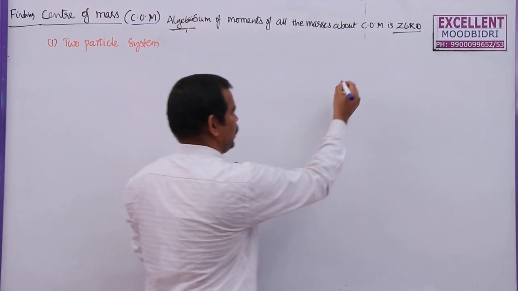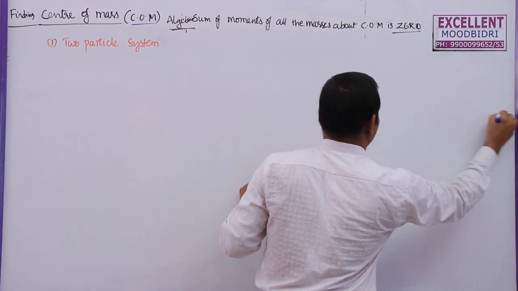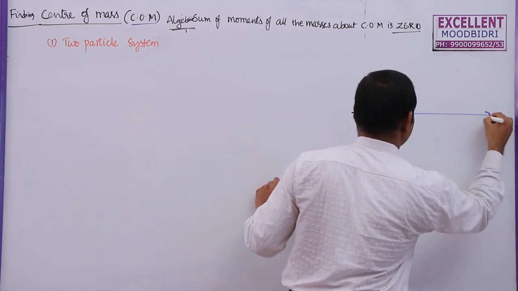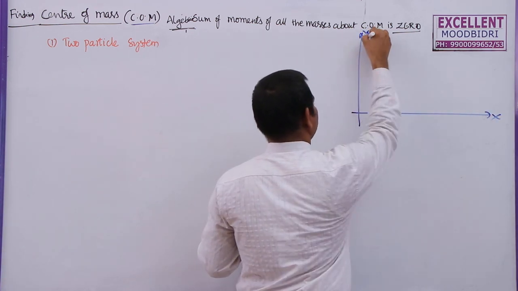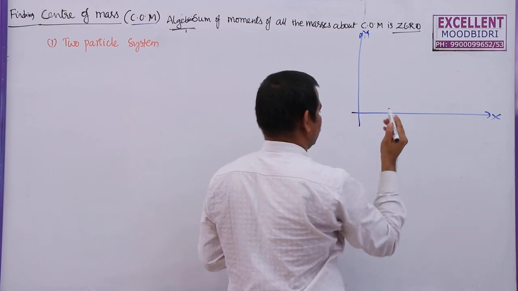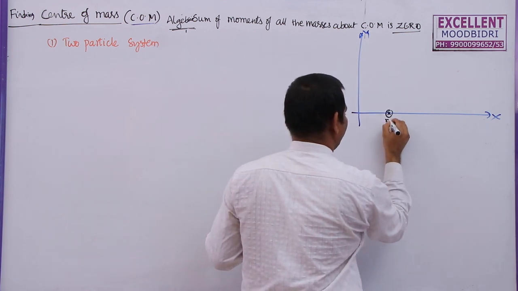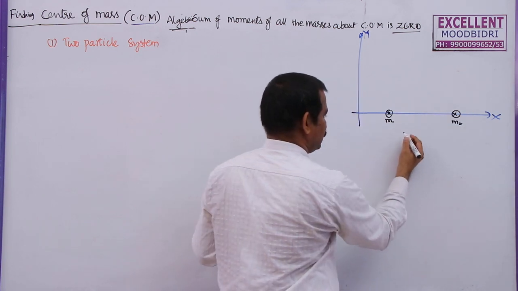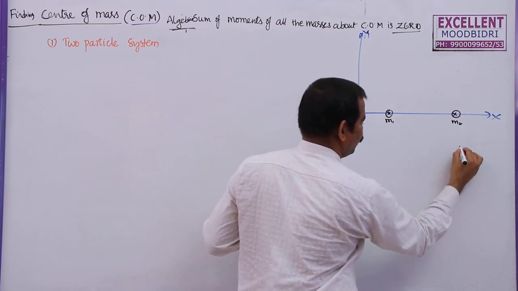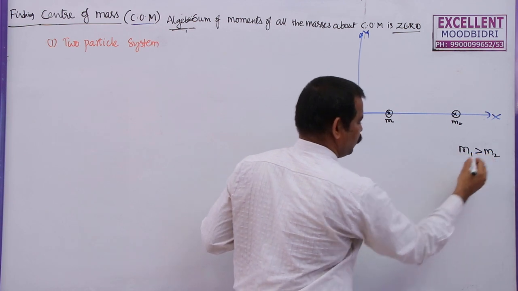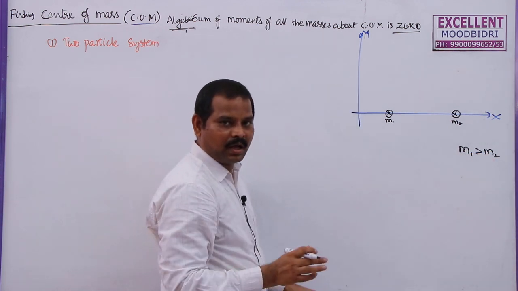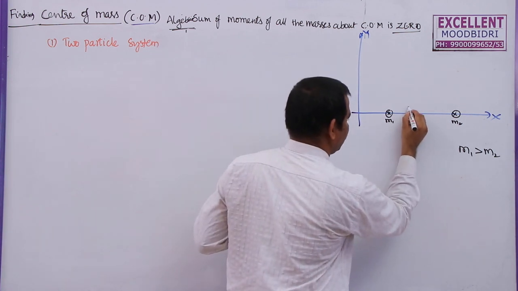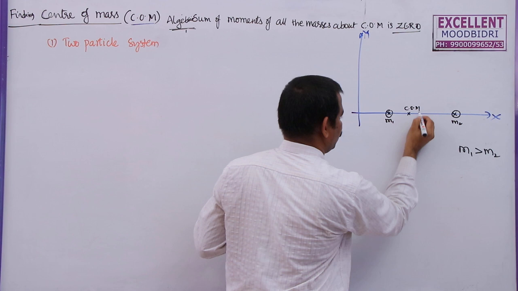Let us say I have taken this as the x-axis and this as the y-axis, and I have taken two particles of masses M1 here and M2 here. Let us say M1 is greater than M2. If M1 is greater than M2, we know that the center of mass always lies nearer to the bigger mass. So let us say this is the center of mass of this system, COM.